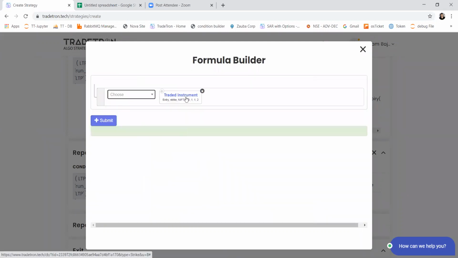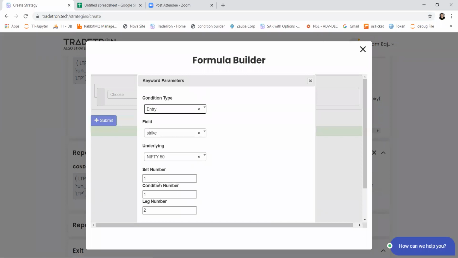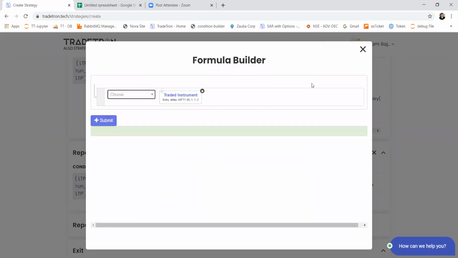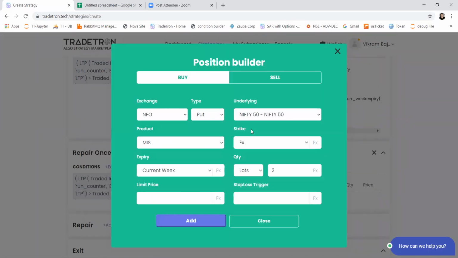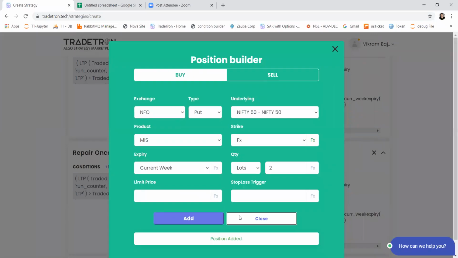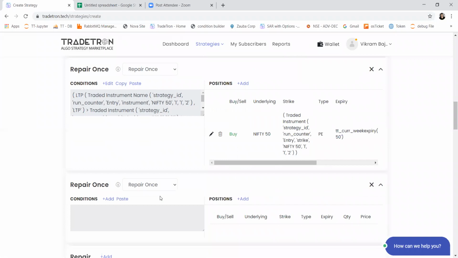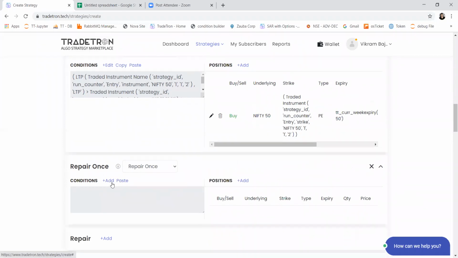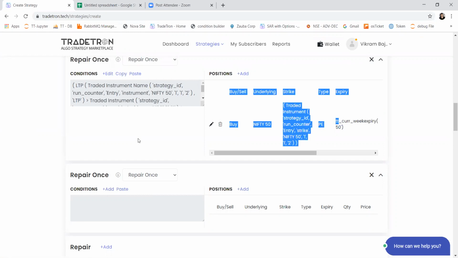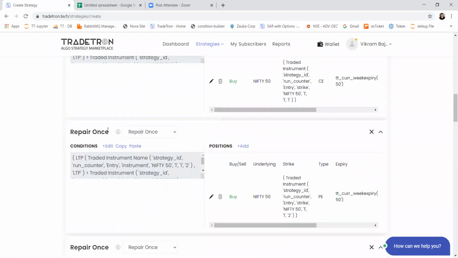So there's one more field called condition number. I'll explain what this condition number is and when it will be different. Let's say I have one more repair once condition, and it has some conditions which have to be tested on the price of this particular leg, which is traded in this repair once condition.